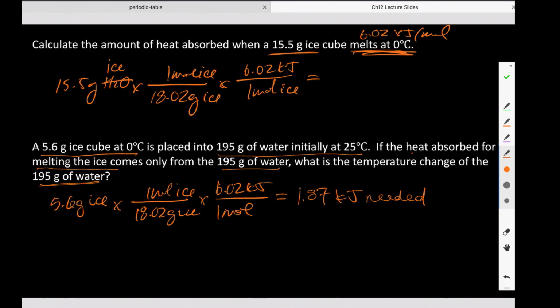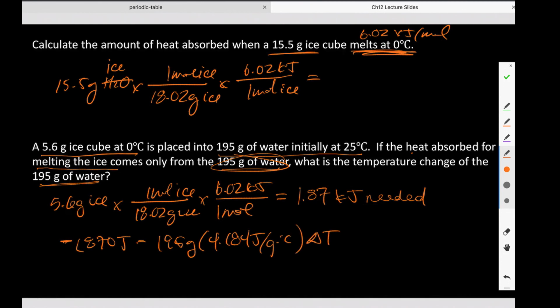And we're going to take that heat from that 195 grams of liquid water, right? So we're going to get 1870 joules from that liquid water. And is it going to go into or out of the water? Right. Out of the water, right? And its mass is 195 grams. And of course we memorized this is 4.184 joules per gram degrees Celsius. And then we just need to solve for delta T of my water. Yes? Make sense? All right.